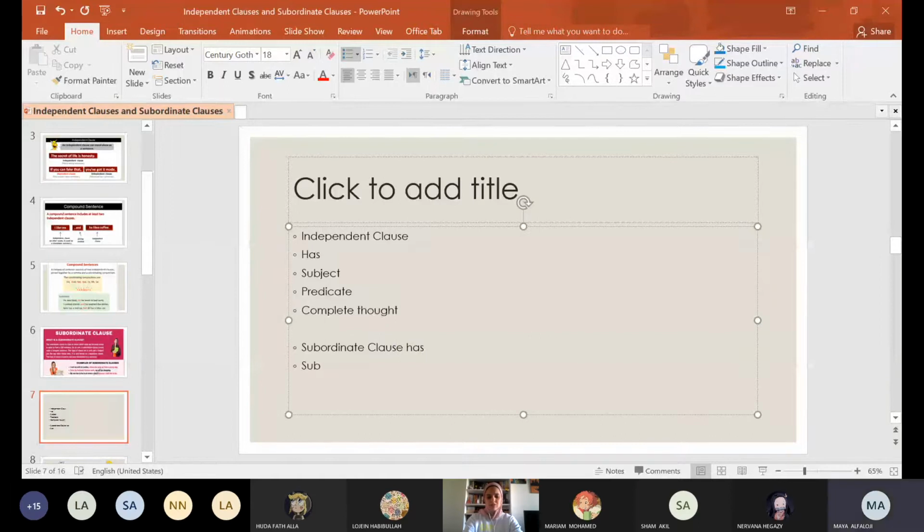It also has a subject, it also has a predicate, but no complete thought. An independent clause, what happens to it? It can stand alone. A dependent clause or subordinate clause can't stand alone.